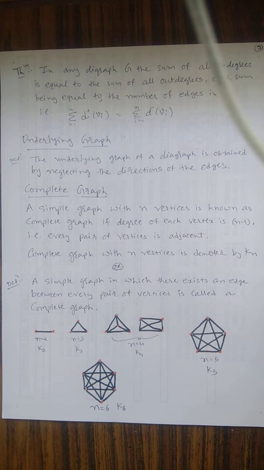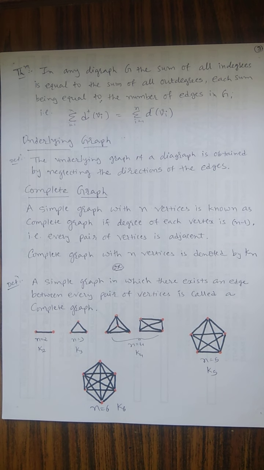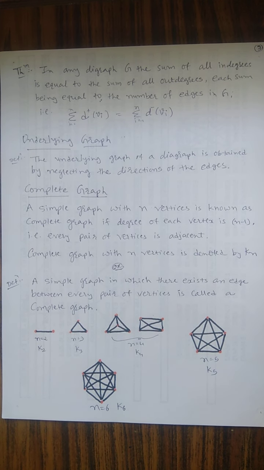After that we take one theorem that you have to just remember. It is a basic theorem. In any digraph G, the sum of all in degrees is equal to the sum of all out degrees, each sum being equal to the number of edges in G. That means the number of out degrees and the number of in degrees is always equal.